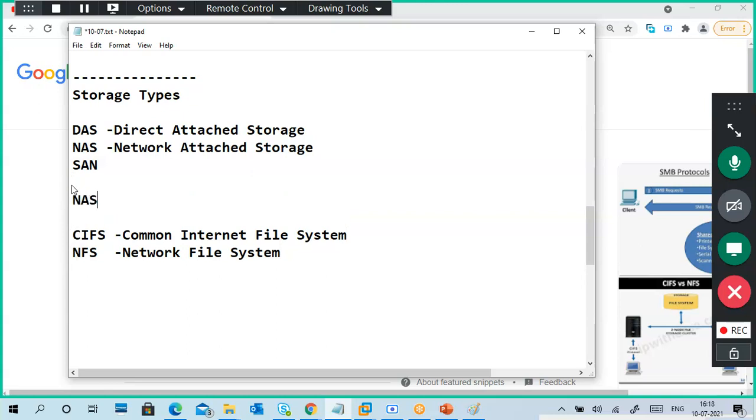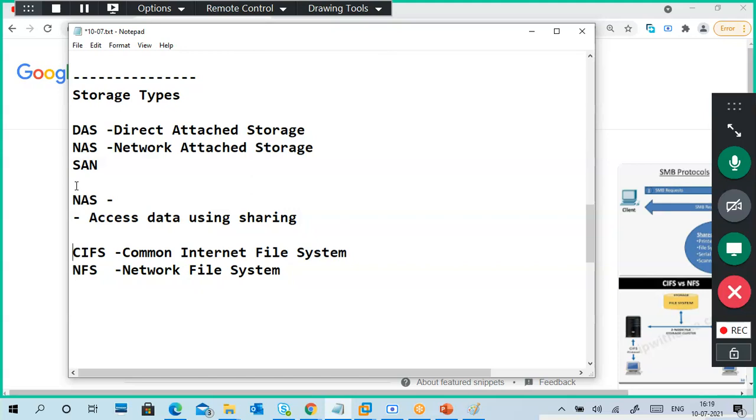NAS is a network attached storage. Access data in a shared file system type, using sharing like that. There are two protocols we are using: one is CIFS and the other is NFS. And another point is that it is file level storage.